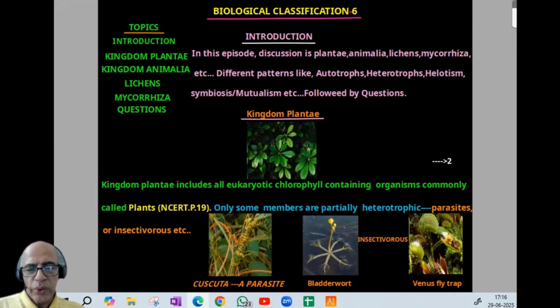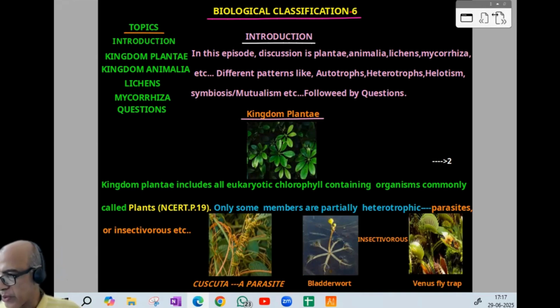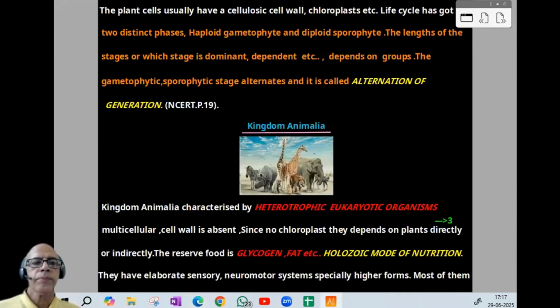Kingdom Plantae includes all eukaryotic chlorophyll-containing organisms, commonly called plants, NCERT page number 19. Only some members are partially heterotrophic, like parasites or insectivorous plants. The plants I showed there: one is Cuscuta, a parasite, while bladderwort and Venus flytrap are insectivorous. I think the first page is clear. We can proceed to the second page.